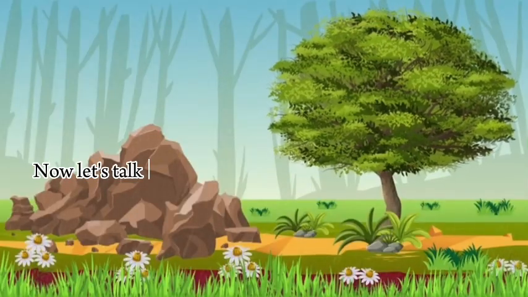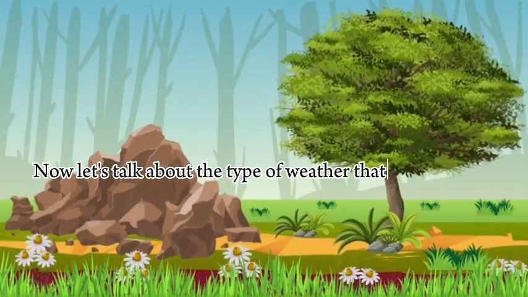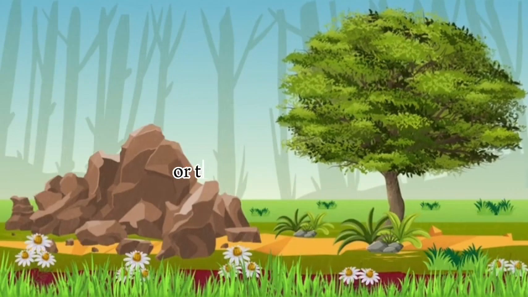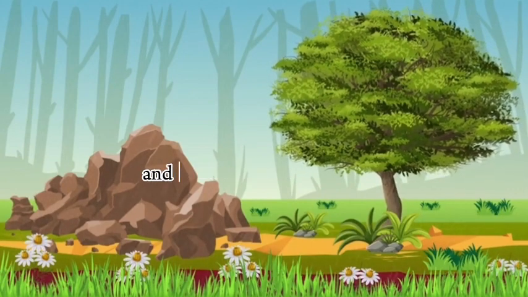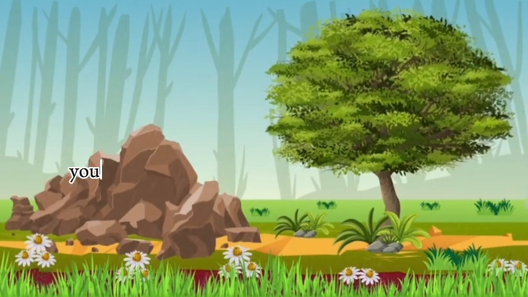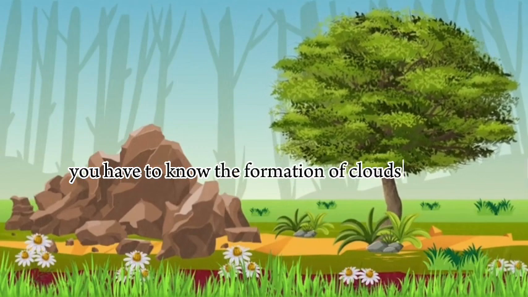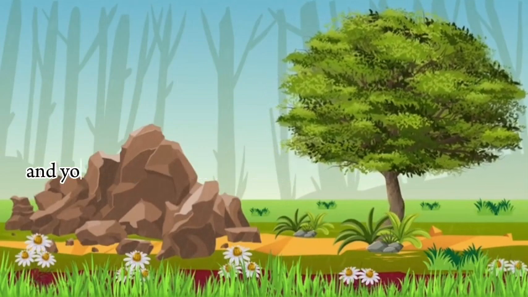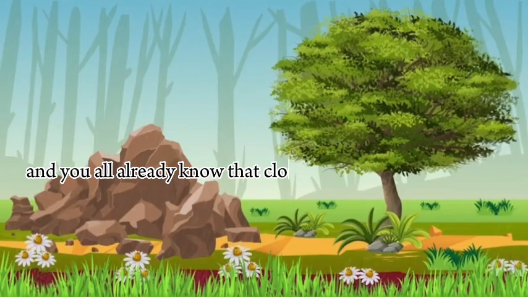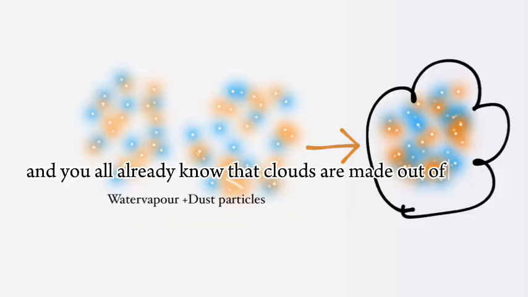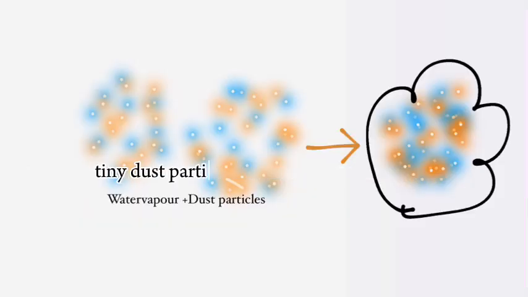Now let's talk about the third type of weather, that is rain or the rainy day. To know about that, you have to know the formation of clouds. You all already know that clouds are made out of tiny dust particles and water vapors.